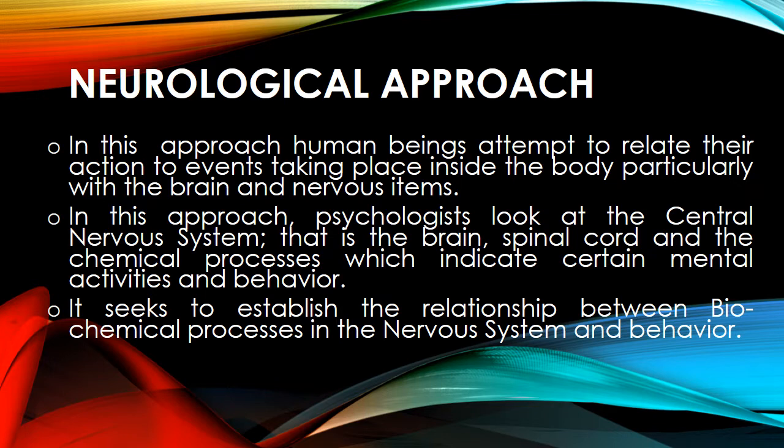In addition to that, this approach seeks to establish the relationship between biochemical processes in the nervous system and the behavior. So in other words, we can say that this approach looks at the relationship between the activity that occurs in the brain, in the nervous system, with the behavior of a person. For instance, if a part of the brain of an individual is damaged, it will be seen in the way that individual will be behaving. So there's a relationship between the functions, the chemical processes in the nervous system and the behavior of an individual.